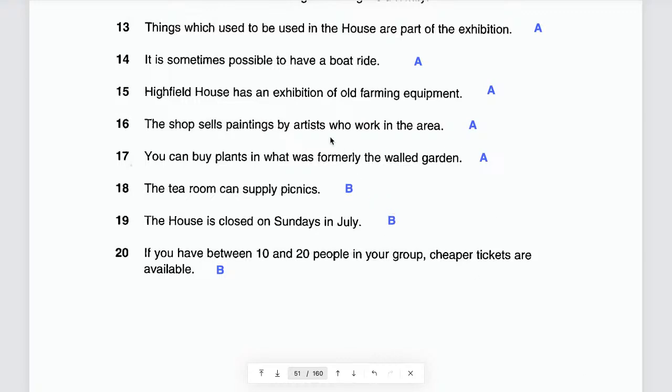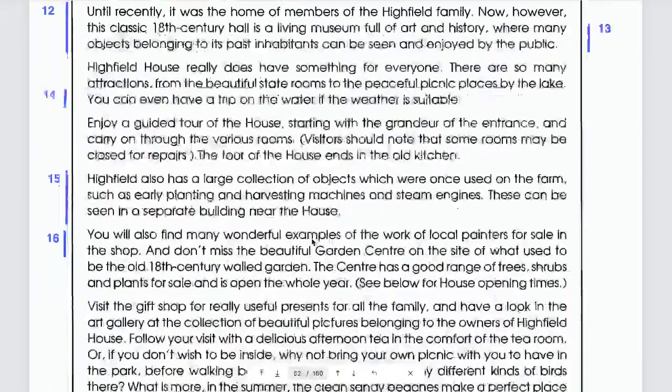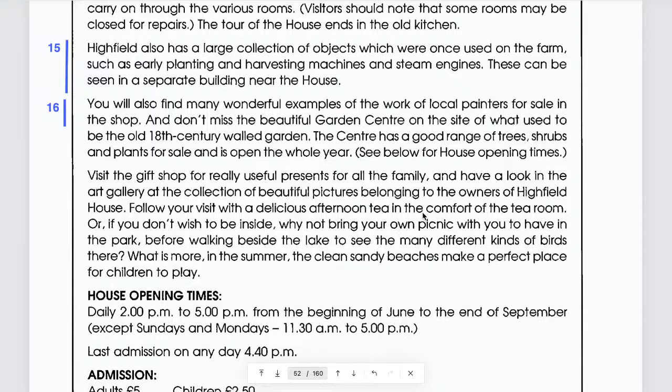So you can buy plants in what was formerly the walled garden. That means you can buy plants in the area which used to be a garden, but not anymore. Used to be the walled garden, to be specific. The answer is A, right? Where's that? And don't miss the beautiful garden center on the side of what used to be an old 18th century walled garden.